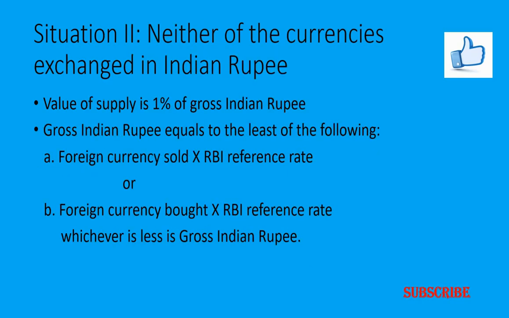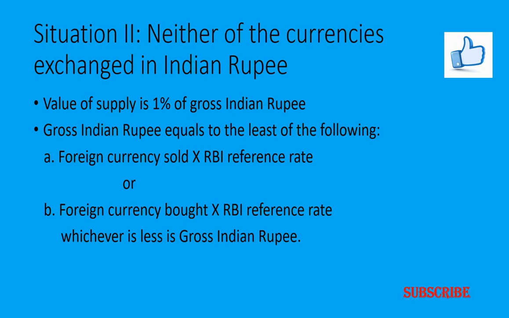Now situation 2, where the exchange of the currency does not involve the Indian rupee. In that case, the value of supply equals 1% of the gross Indian rupees. The gross Indian rupee equals the lesser of foreign currency sold multiplied by the RBI reference rate, or foreign currency bought multiplied by the RBI reference rate, whichever is less.